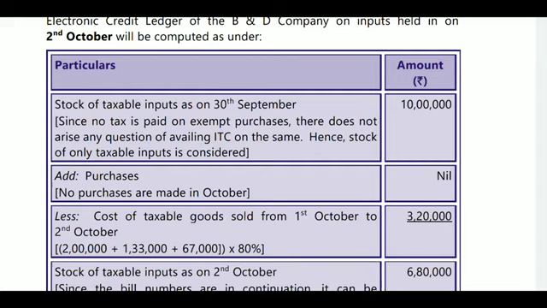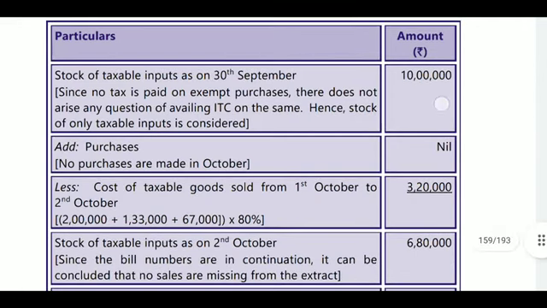For 2 days the cost of goods will be reduced, but here we will consider only the cost value, that is 80%. The 20% is not considered. Why? Because the cost was already inflated by 20%, that is, the profit margin is 20%. So the profit margin we will not take for the cost of goods sold. So 80% will be taken for 2 days.